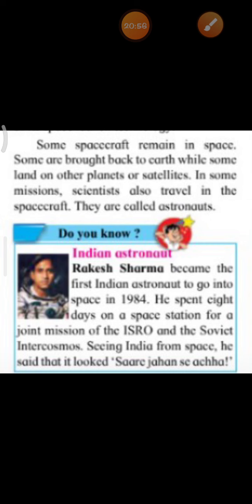Some spacecraft remain in space and some are brought back to our Earth, while some land on other planets or satellites. Okay. In some missions, scientists also travel. They are called astronauts. Okay, children. What is the word? Astronauts. Now we will see about an Indian astronaut. His name is Rakesh Sharma. Rakesh Sharma became the first Indian astronaut to go into space in 1984.